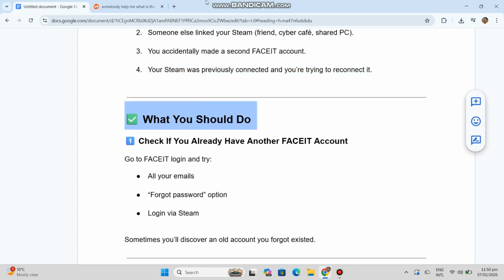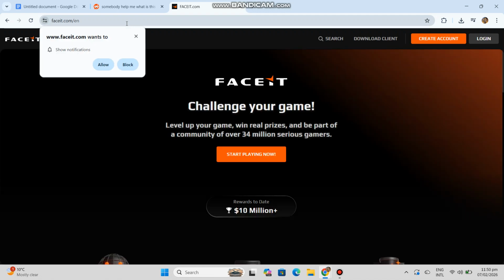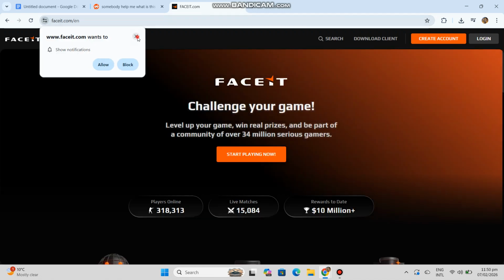Here's what you should do. Check if you already have another FACEIT account. Go to FACEIT login and try all your emails, the forgot password option, and log in via Steam. Sometimes you'll discover an old account you forgot existed.